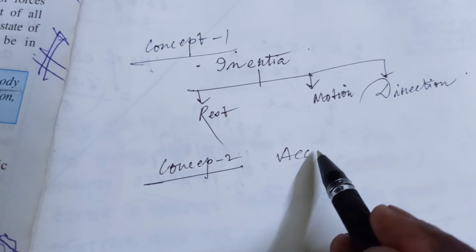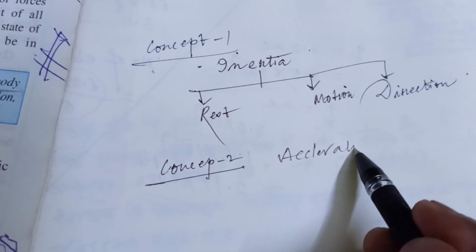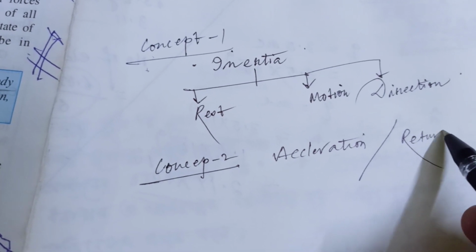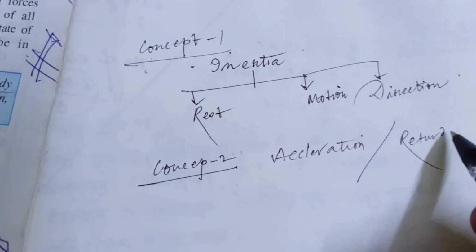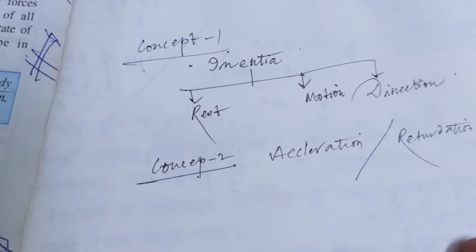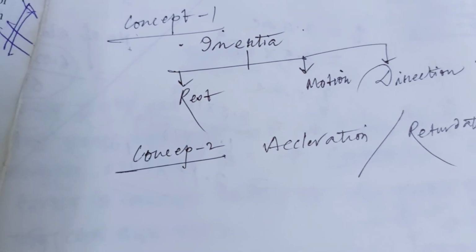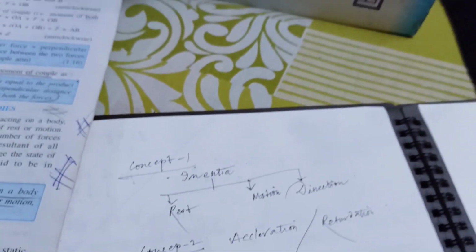Concept 2 is acceleration or retardation. What is acceleration? What is retardation? It is a very simple example.